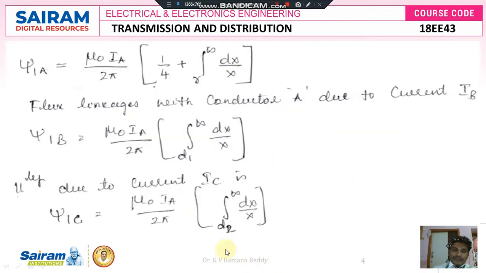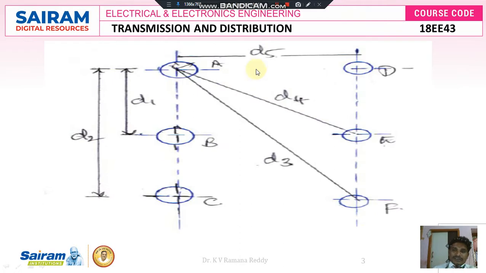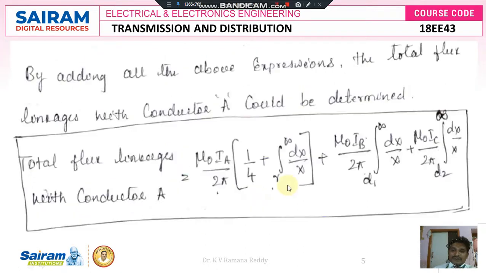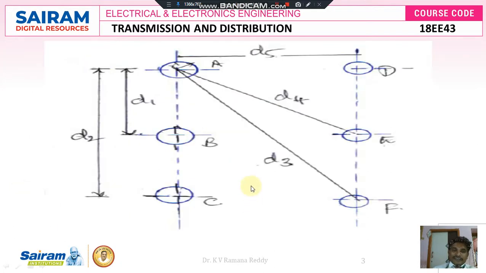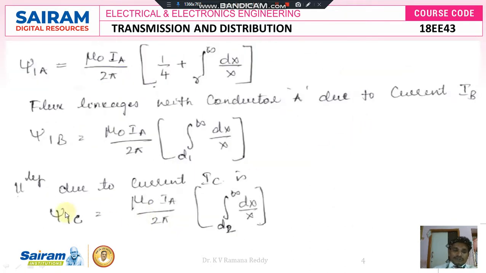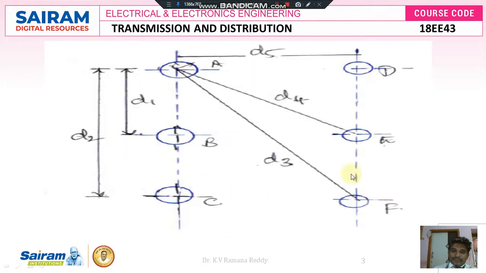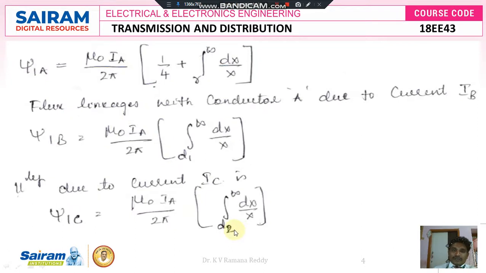By that time, if I am going to express that psi 1D, then the formula can become as mu naught into IA divided by 2 pi integral 1D. 1D means that is the distance D5, conductor A to conductor D, that is D5. So I can express the formula as mu naught into IA divided by 2 pi integral D5 to infinity dx by x. Similarly, if I want to express the formula for psi 1E, psi of 1E is equal to mu naught into IA by 2 pi integral of the distance E, which is D4. So in the place of D2, if I replace it with D4, it is D4 to infinity dx by x.